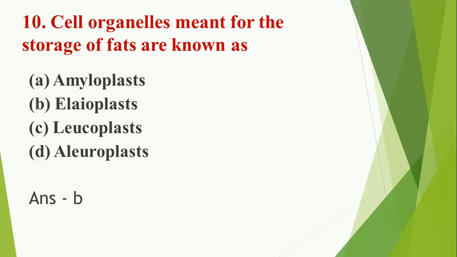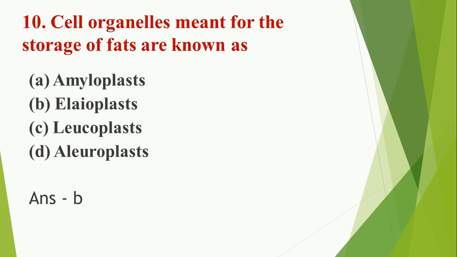Question number 10. Cell organelles meant for the storage of fat are known as. Of course, the answer is B, Elaioplast, which is a direct question. But let's see what is Amyloplast and what is Aleuroplast. Amyloplast, Elaioplast and Aleuroplast are a part of Leucoplast, right?